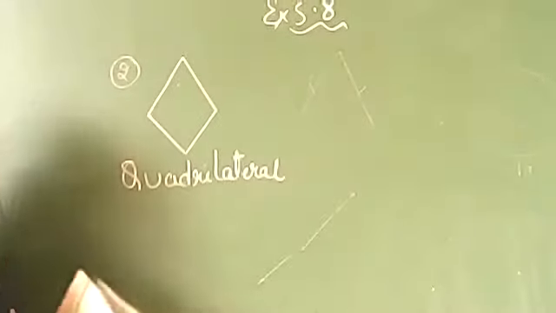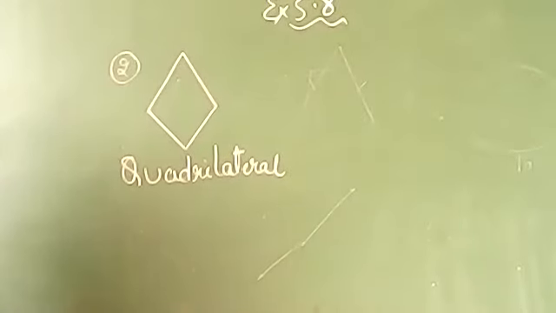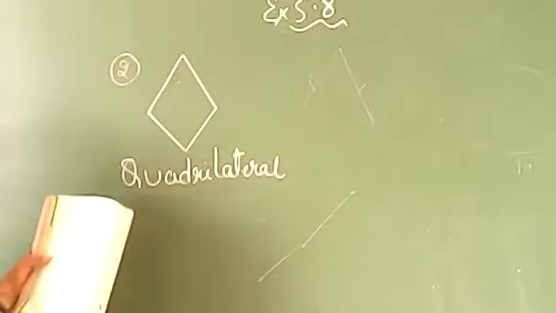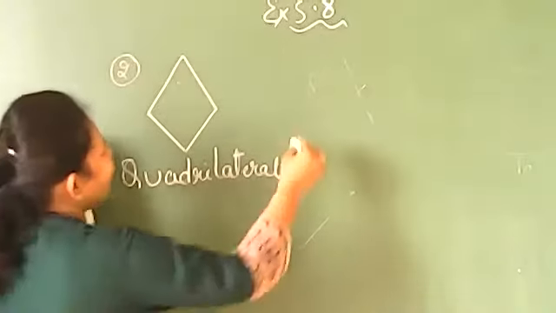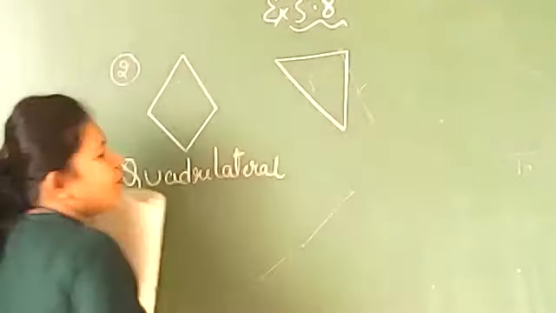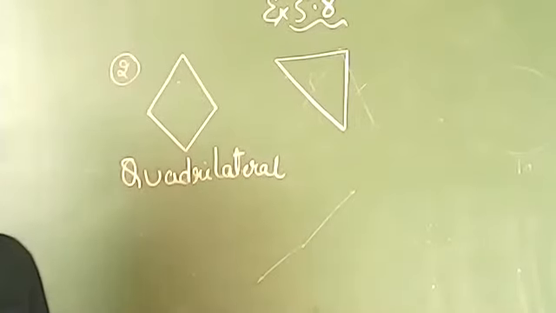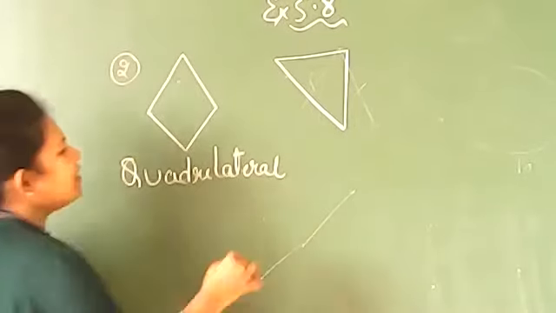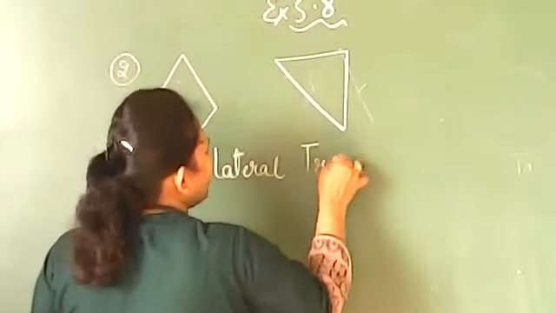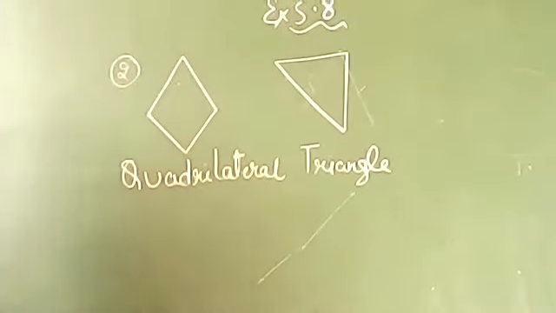Quadrilateral. Quadrilateral. Tushita, what is the name? Quadrilateral. Okay. Now the second one, the figure looks like this. Please count the line segments. There are 3 line segments. The figure name is triangle. Yes.